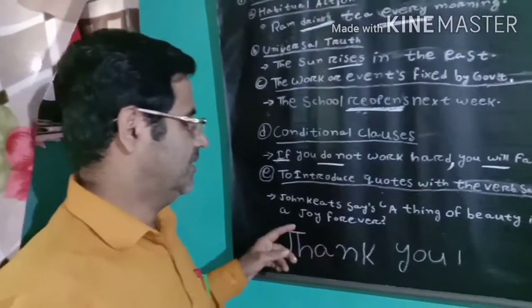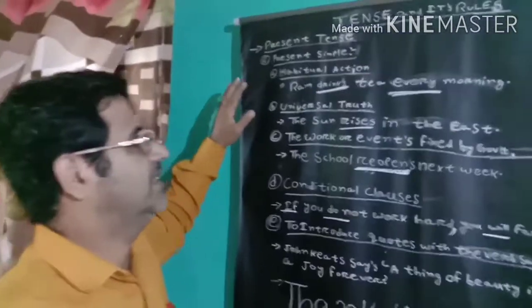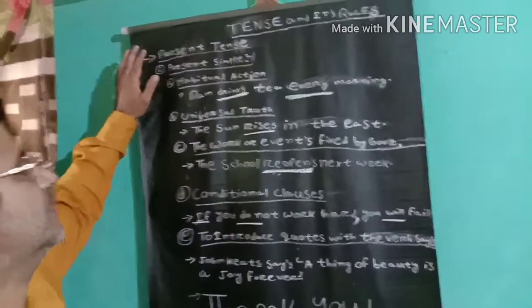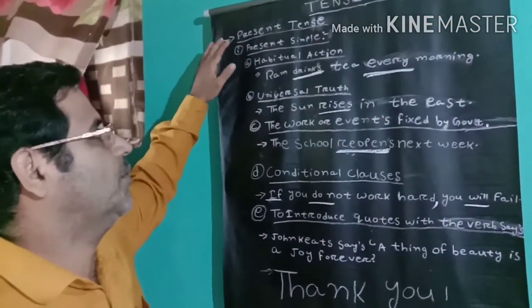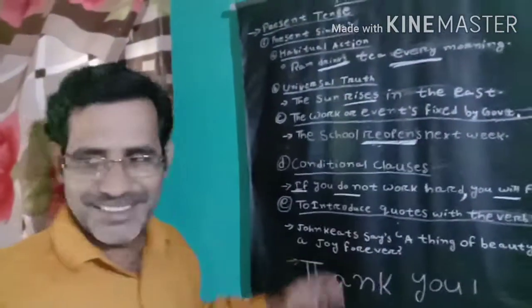Similarly, there are different types of rules. So today we learned about the different uses and rules and regulations of the present simple form of verbs, and tomorrow we will discuss present progressive. Thank you.